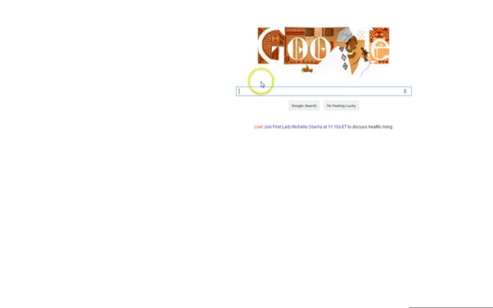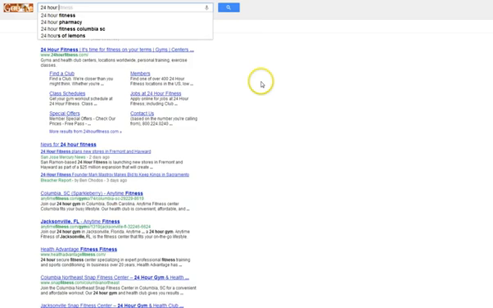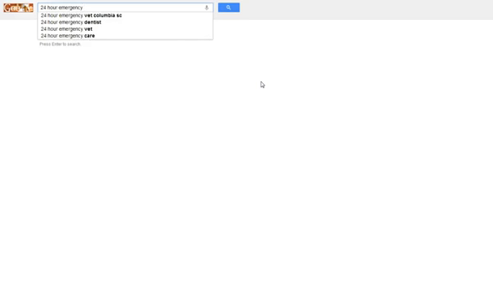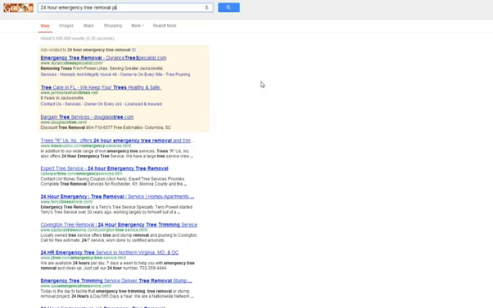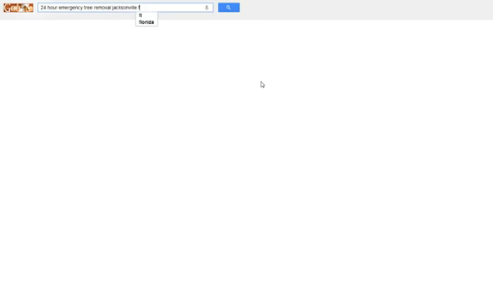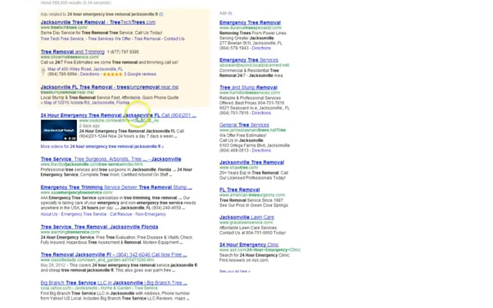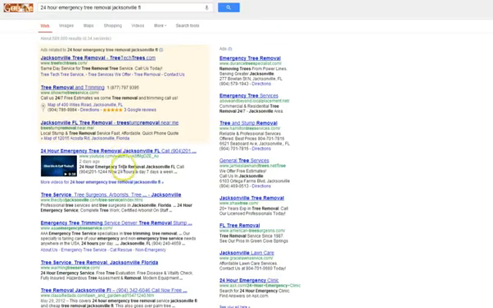So if we go to Google, like I said, the long tail keyword 24-hour emergency tree removal Jacksonville, Florida was going to rank pretty quickly, right? And okay, we're number 1 now for that. And remember, I said that there are other keywords contained in this long-tailed keyword.